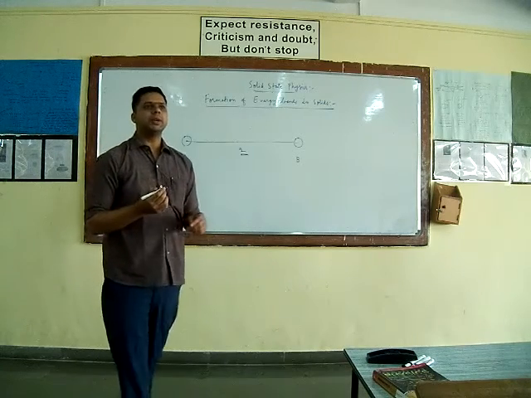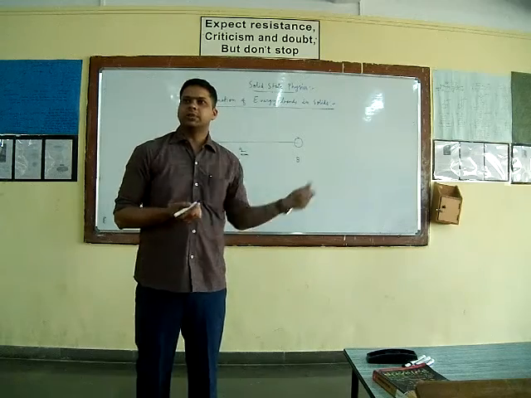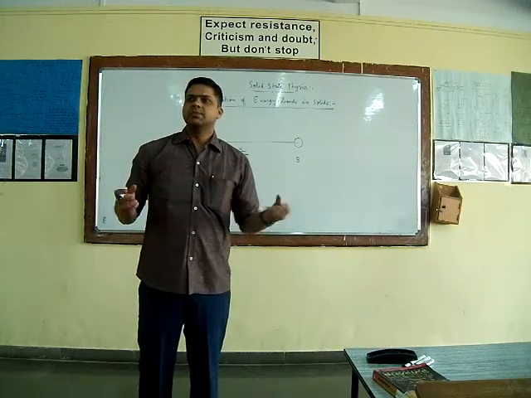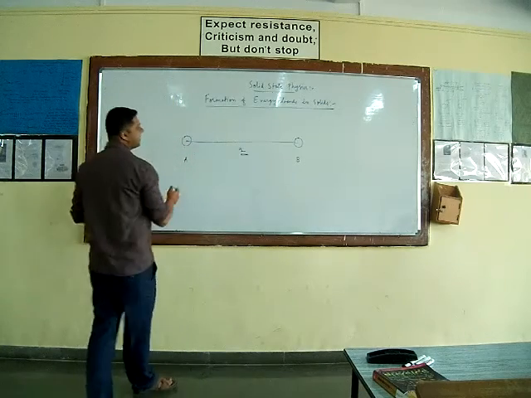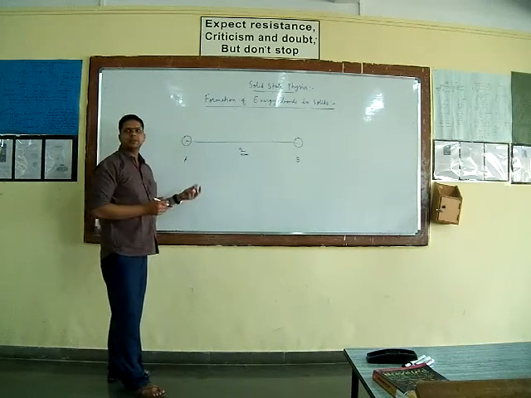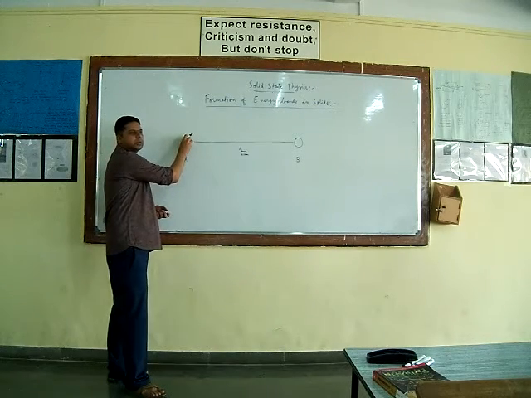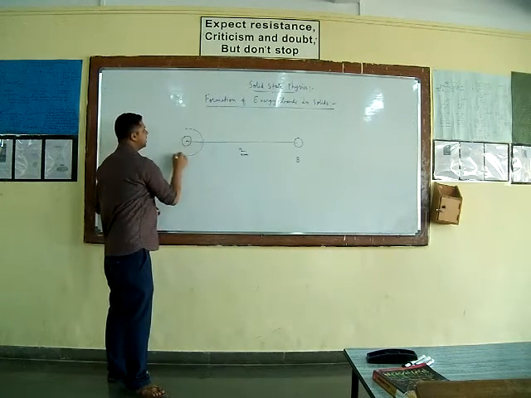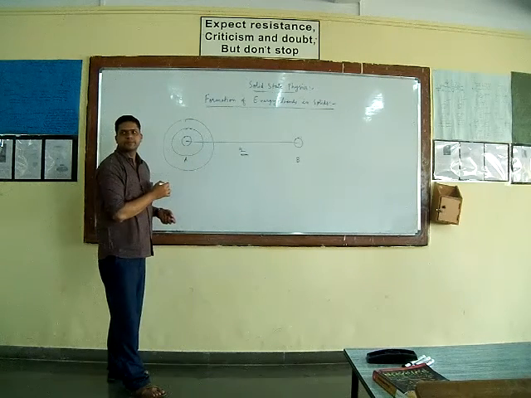Atom means what? Atom is the constituent of matter. Here we are dealing with solids, and a solid is made up of a large number of atoms in close proximity. What are the constituents of an atom? There is a nucleus which possesses some positive charge due to the protons, and there are some electrons which are revolving in various orbits around the nucleus.